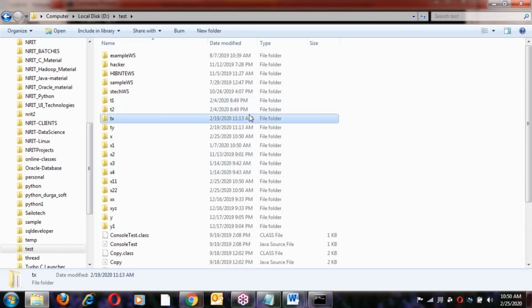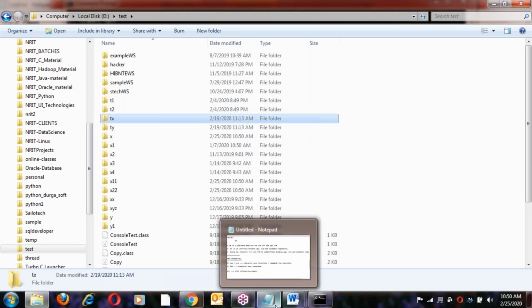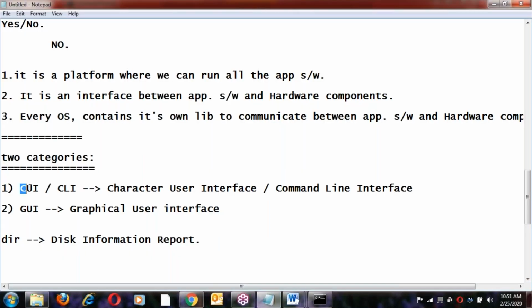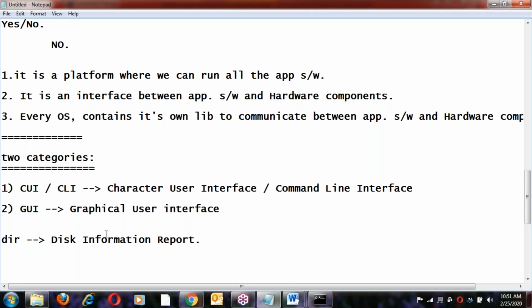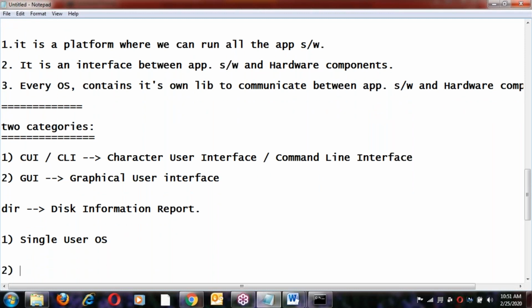Windows is a GUI, right? So operating systems are basically two categories: character user interface or command line interface, and next, graphical user interface. In both cases, character interface and graphical, there are single user OS and multi user OS.